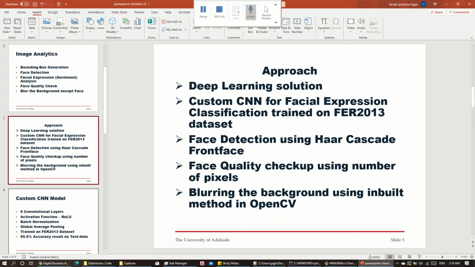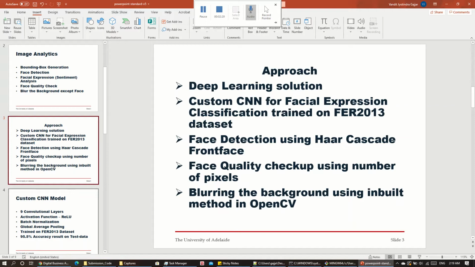I have created a customized convolutional neural network for facial expression classification, and trained it on the FER 2013 dataset, which is a very popular dataset for facial expression classification from around 2013-2014. For face detection, I have used the Haar cascade classifier, which is used for frontal face detection, and it is readily available in OpenCV, and it has been reported as a good and accurate model.